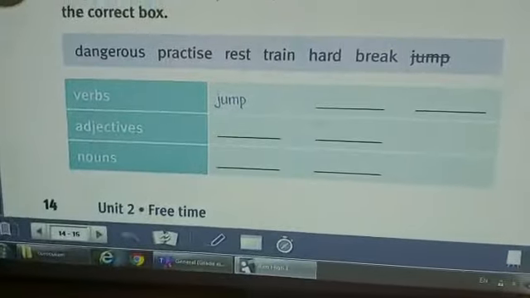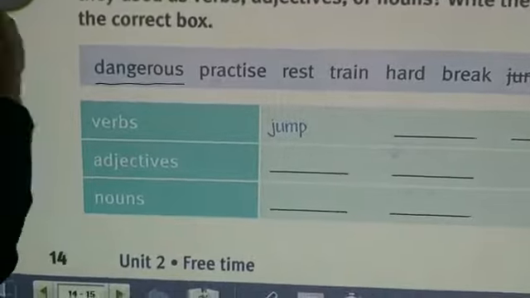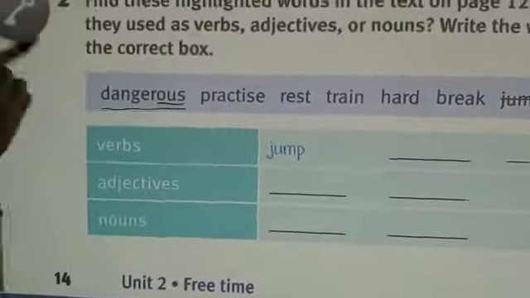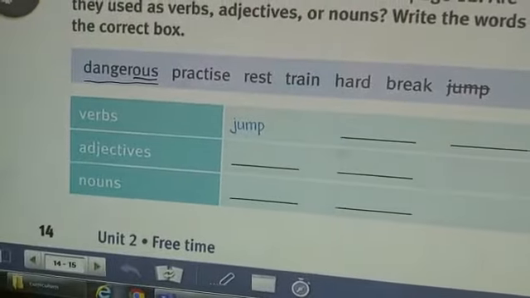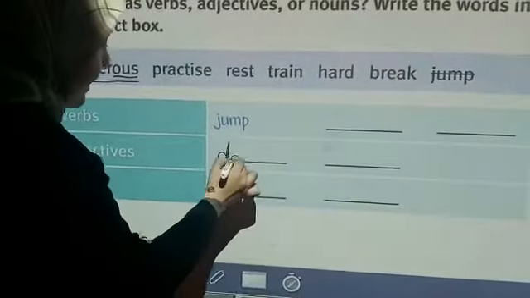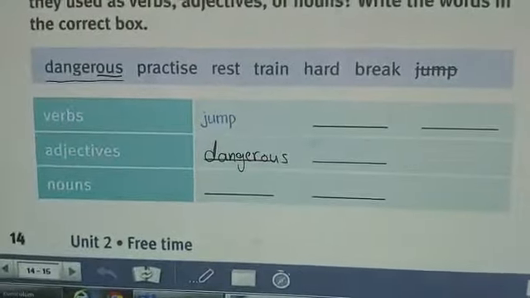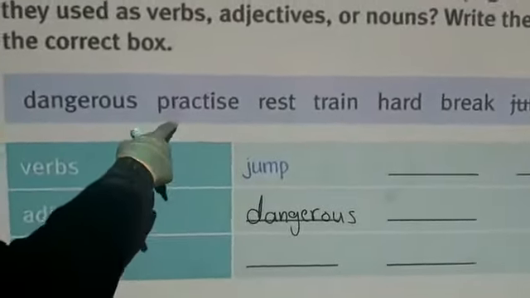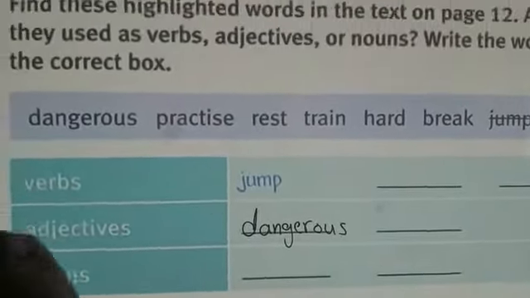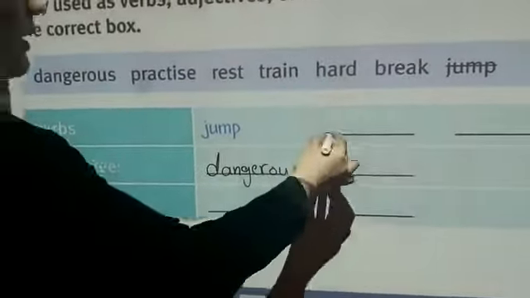Jump. Now look at the word dangerous. Dangerous, as you see here, it ends with OUS. And we know the OUS means it is adjective. So we have to put it with the adjectives box. So dangerous is adjective. Now look at the second word, which is practice. Practice, when you keep training. So you do an action. So it is a verb. So practice is verb.